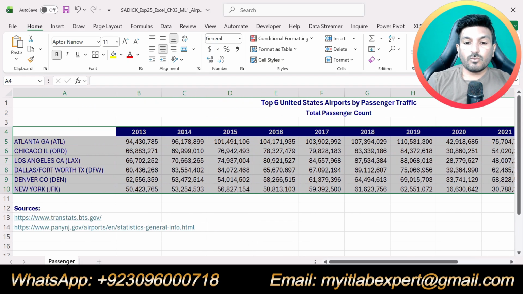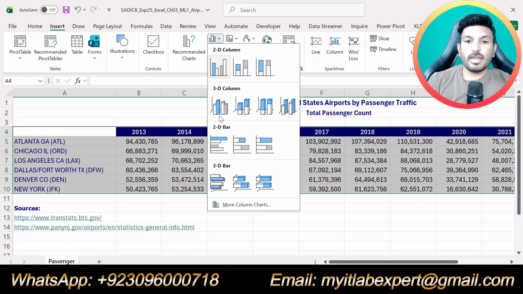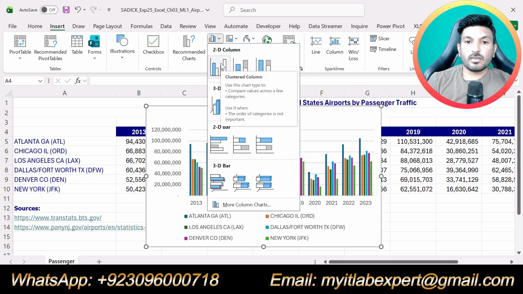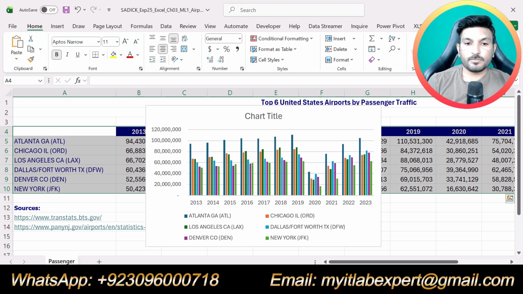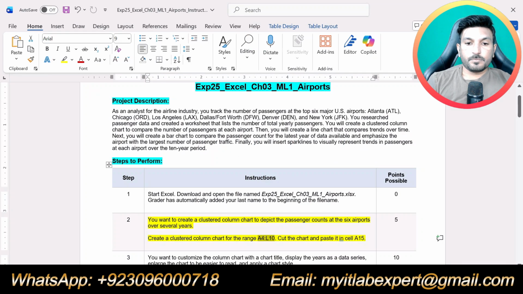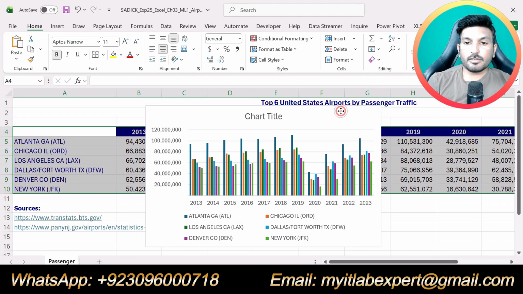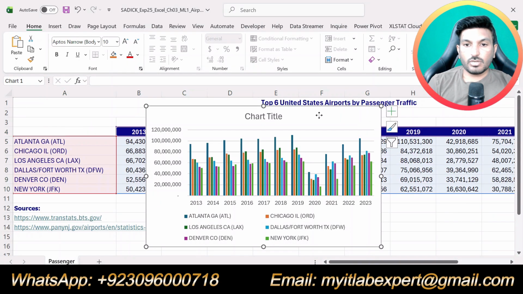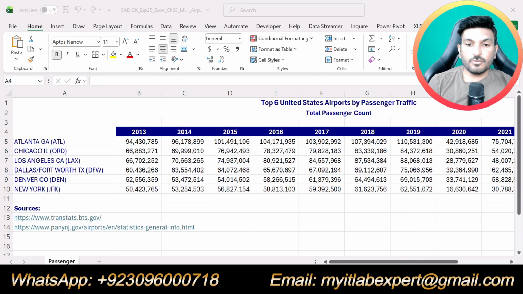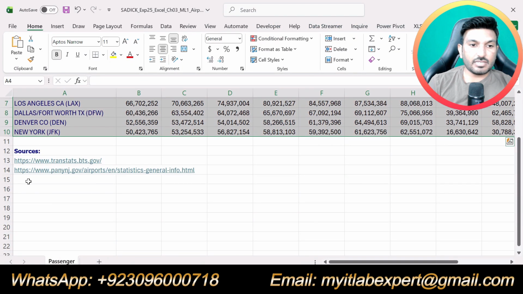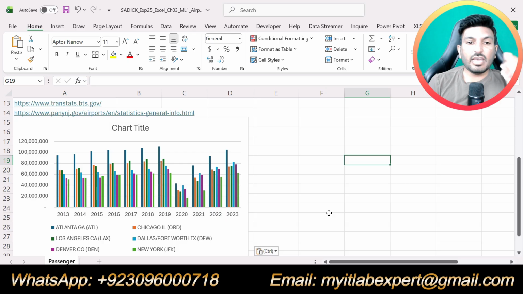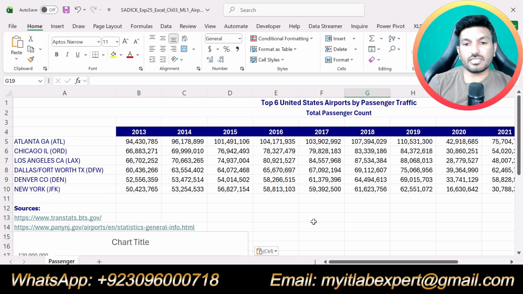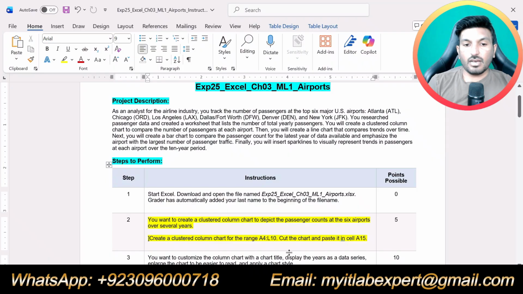After selecting this range, we are supposed to insert a clustered column chart. Go to Insert tab, go to Chart and from here insert a clustered column chart, this one. Now we are supposed to cut this chart. Right click on it and click cut, and we are supposed to paste it in cell A15. Select cell A15 and click paste. So we have inserted a clustered column chart, then we have moved the chart to cell A15 of this passenger worksheet. That is all about step number 2.